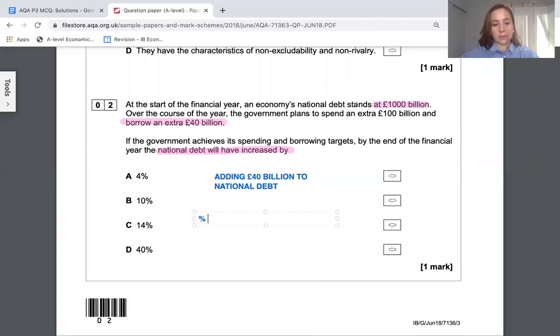So to work out the percentage change in national debt, we need to take the new national debt minus the old one. This is all in billions, and you want to divide it by the old one. Be sure to times this by 100, and you should be left with 4%. That's it.